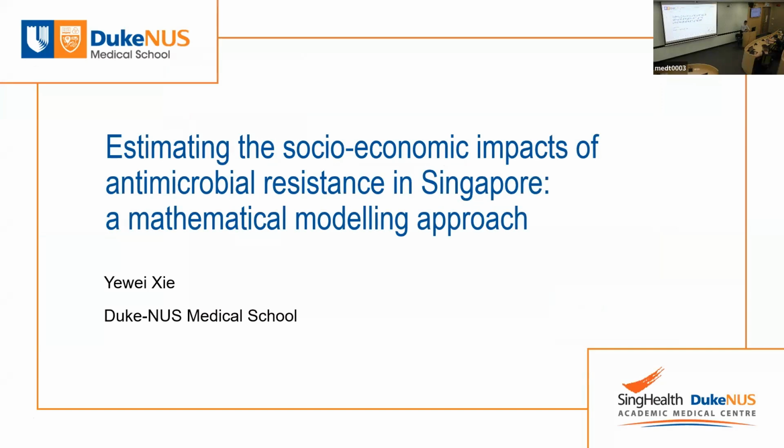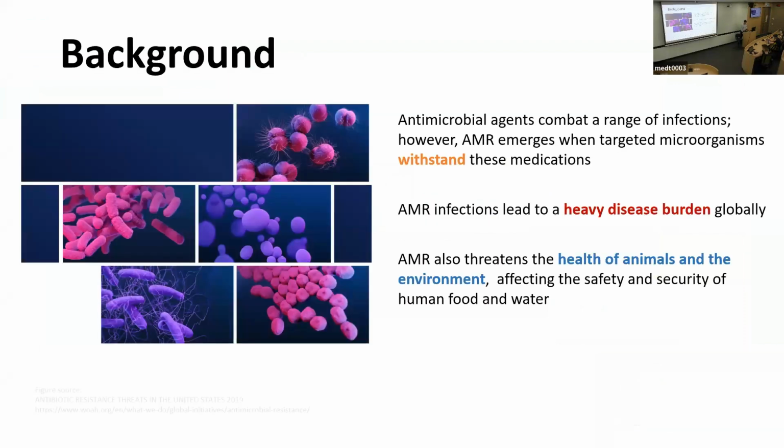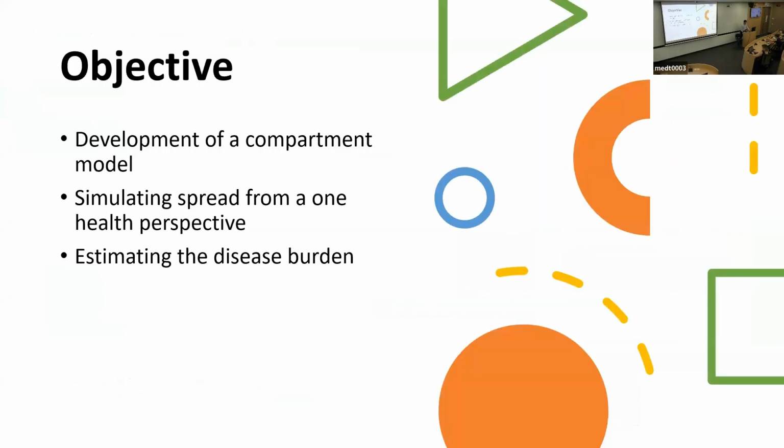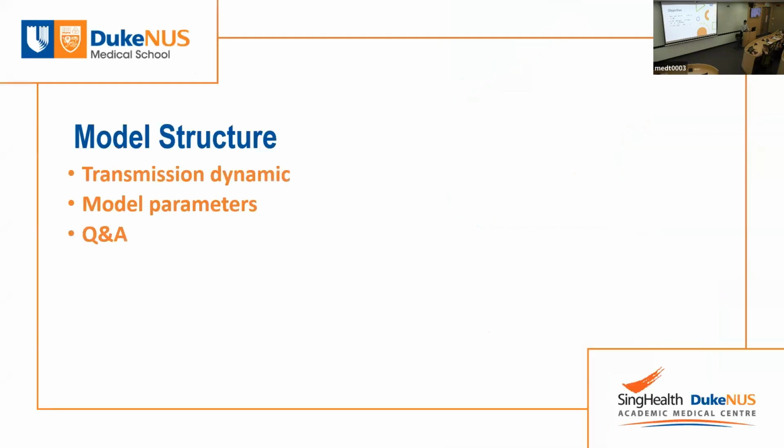Nicholas Griff. So here I want to present some premature model structure for our stakeholders to discuss later. That's basically what Mo introduced before, so I'll skip this part. And here comes our objective: we want to develop a compartmental model and simulate the spread from a One Health perspective, and also estimate the disease burden. I will go through the whole slide, describing the transmission dynamics and the model parameters.